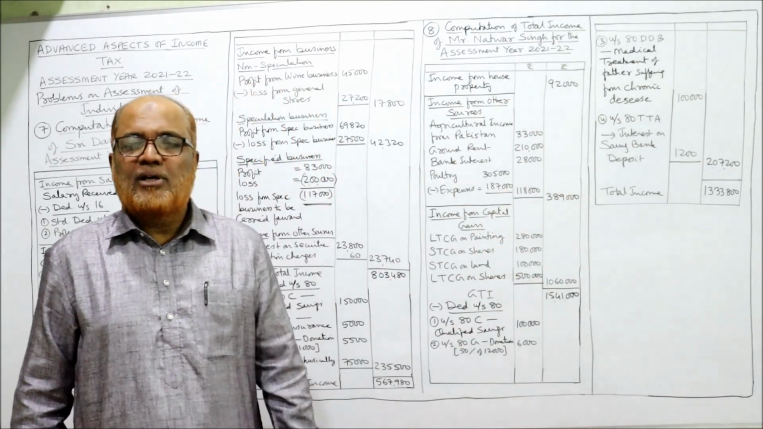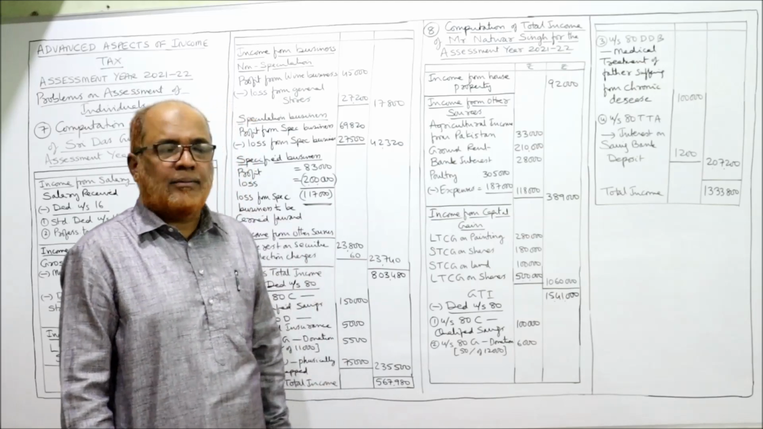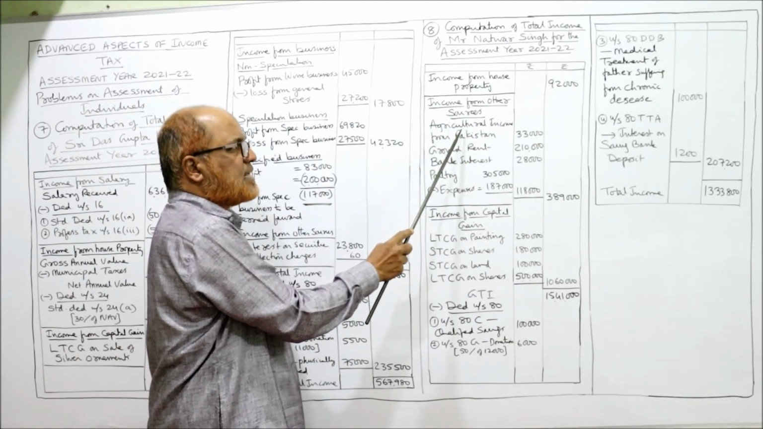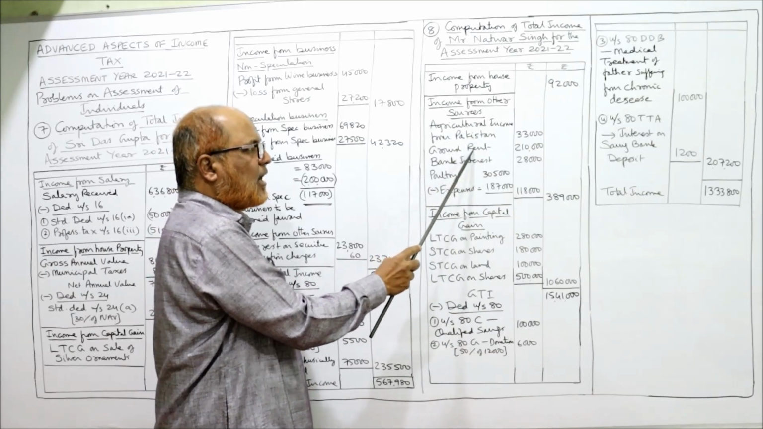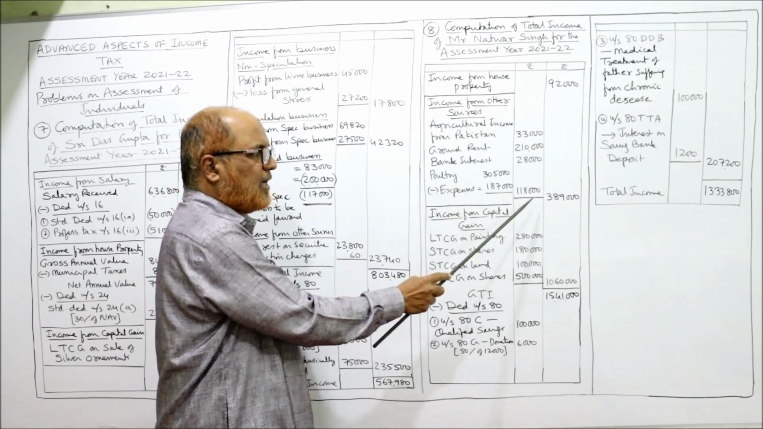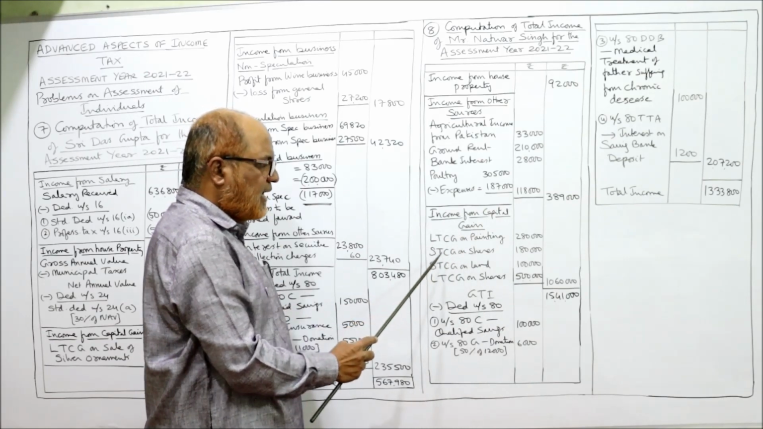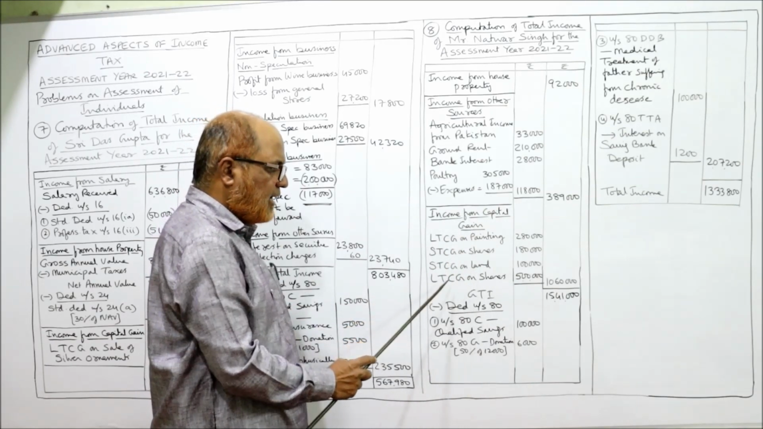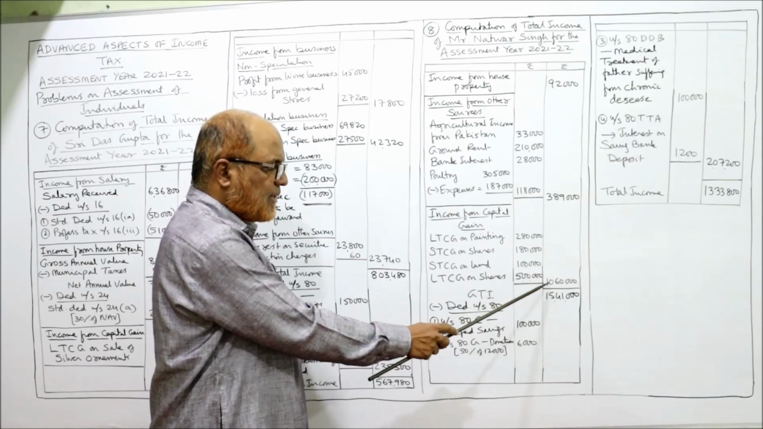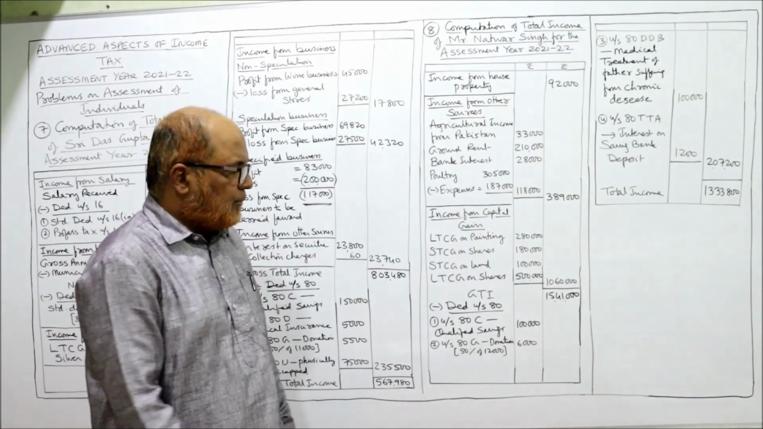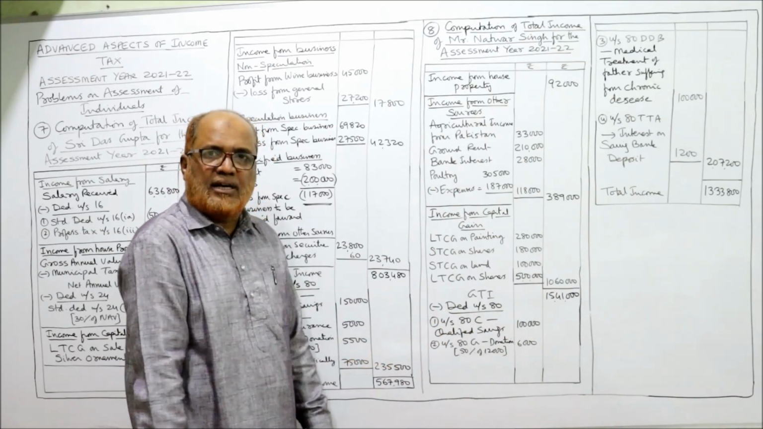That's it. So all the points I have explained. Now see, income from house property 92,000, income from other sources: agriculture income from Pakistan, ground rent, bank interest, poultry farm income. Then income from capital gain: LTCG on painting, STCG on shares, STCG on land, LTCG on shares, total. So gross total income 15,41,000. From gross total income, deductions.